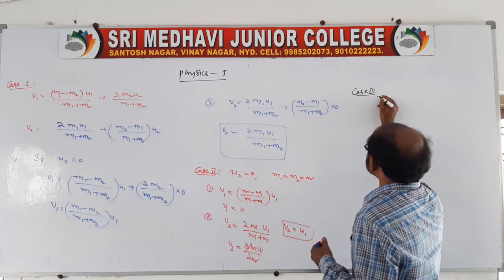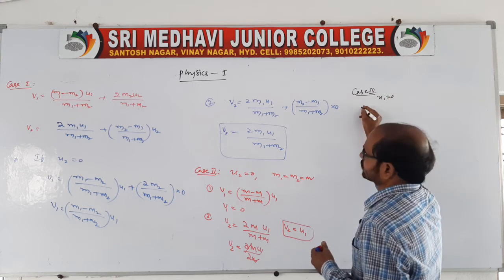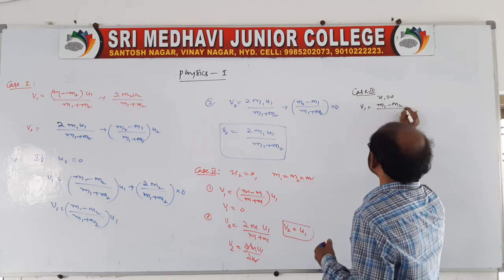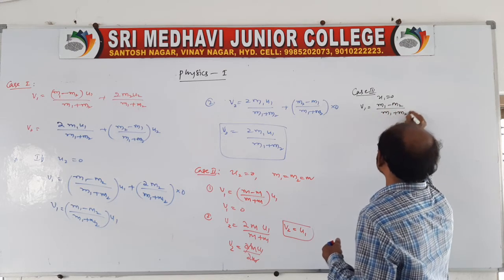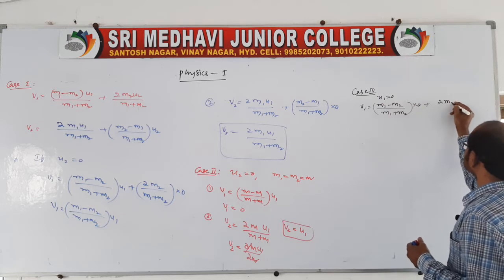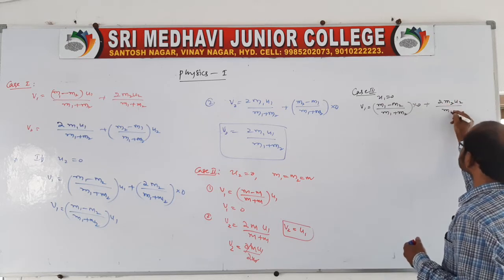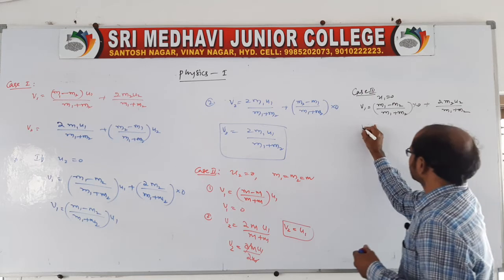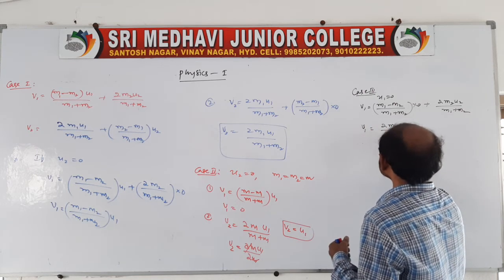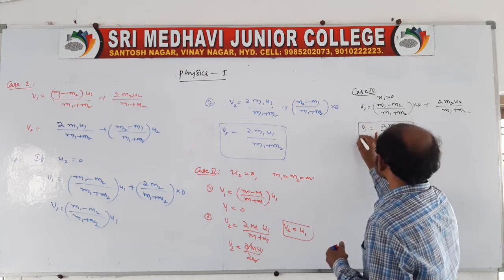If the first body is at rest, then V1 is equal to (M1 minus M2) by (M1 plus M2) into 0 plus 2M2 U2 by (M1 plus M2). So V1 is equal to 2M2 U2 by (M1 plus M2).